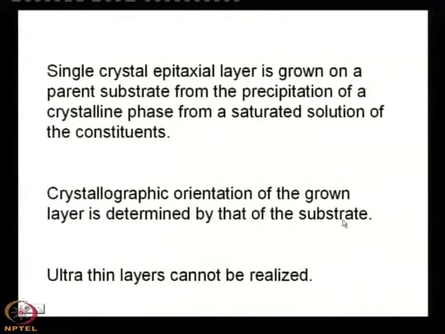Obviously, in an epitaxial technique the substrate plays the role of the seed crystal in bulk crystal growth. In bulk crystal growth, what did we find? You need a seed. The seed is placed on the melt and then slowly pulled. That was the bulk crystal growth technique. That seed gives you the orientation of the crystal grown from the melt. That means the crystal from the melt will assume the orientation of the seed crystal. If the seed crystal is 100, then the whole crystal will be 100.